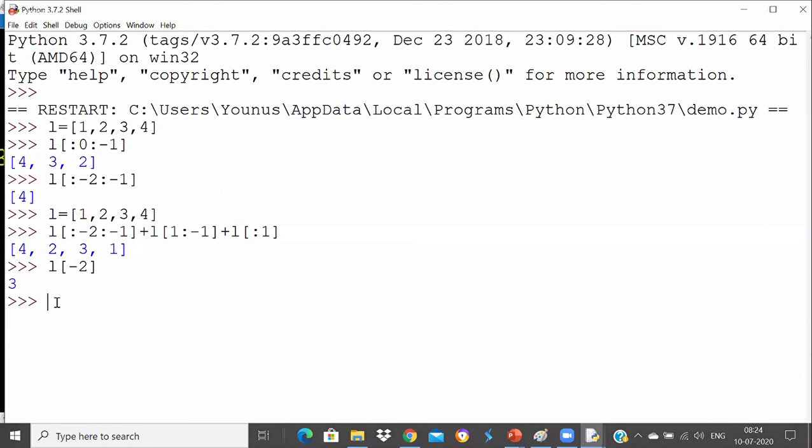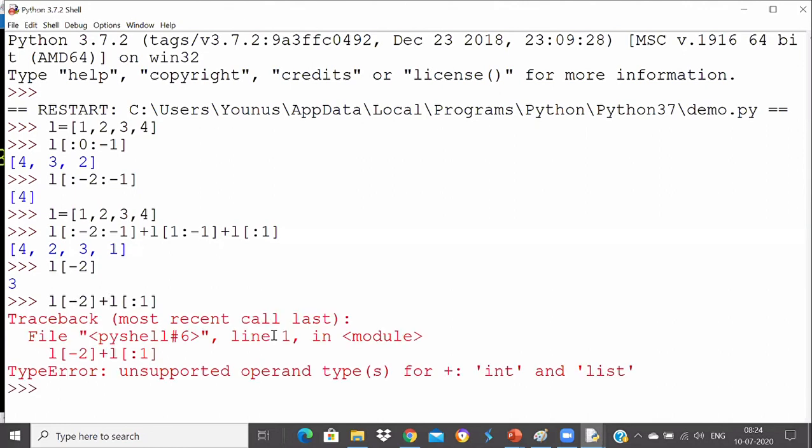We can extract one element from the list, but it will be extracted as an integer or a string, whatever the data it contains. Got it, Satyam? It extracts, but you cannot concatenate them. I cannot say L of minus 2 and concatenate it with L of 0 colon something. No, you cannot do this because this is returning an integer and this will be a list. So integer with list, you cannot concatenate. That way we will get an error, unsupported operand for plus with integer and list. That's the problem we got in our first lab when I was trying to concatenate an integer with a list or a string with a list.